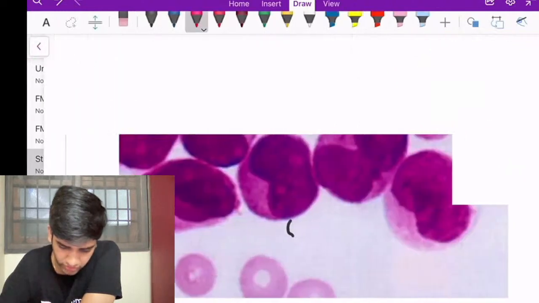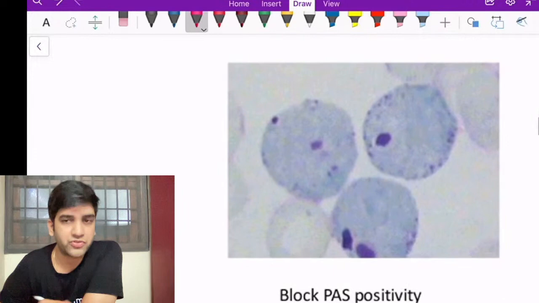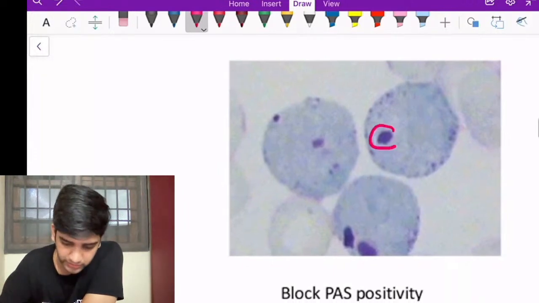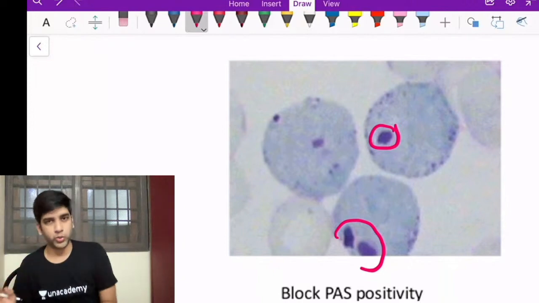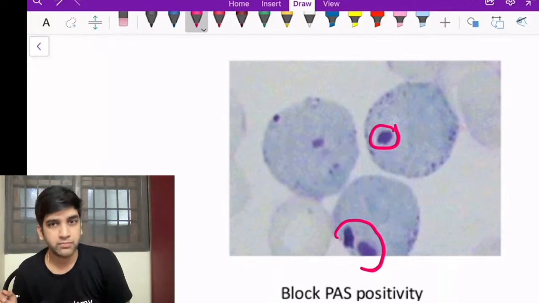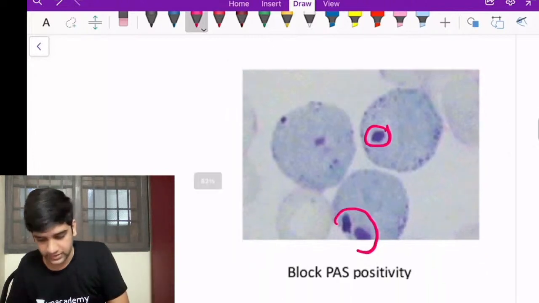I think I had an image for your lymphoblast. This is how PAS positivity of lymphoblast will look. A dot, maybe two dots, but it will not be distributed all over. It's just a dot-like positivity, fine? Block positivity of PAS or dot-like positivity is a diagnosis of lymphoblast, fine?